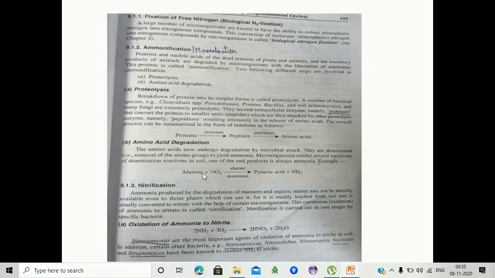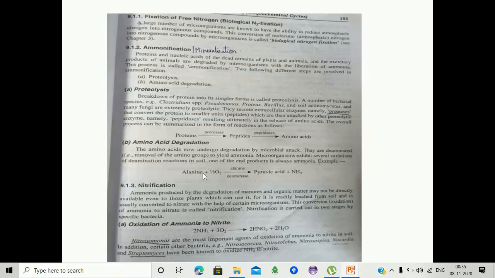Next one, nitrification. Ammonia produced by the degradation of manure and organic matter may not be directly available even to those plants which can use it, for it is readily leached from soil and is usually converted to nitrate with the help of certain microorganisms. This oxidation of ammonia to nitrate is called nitrification.